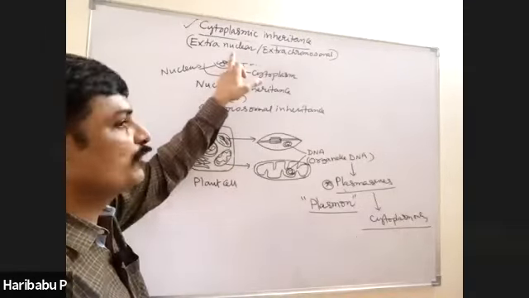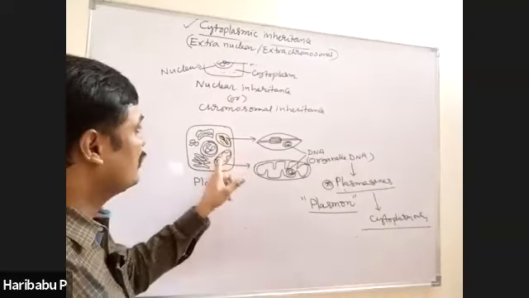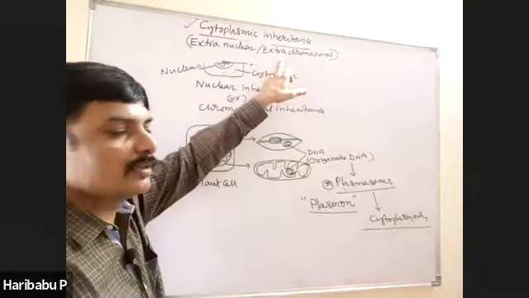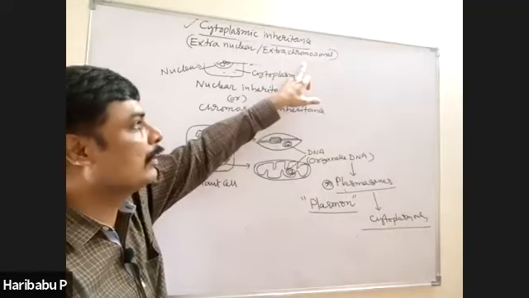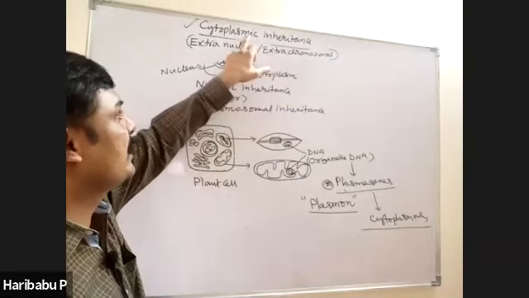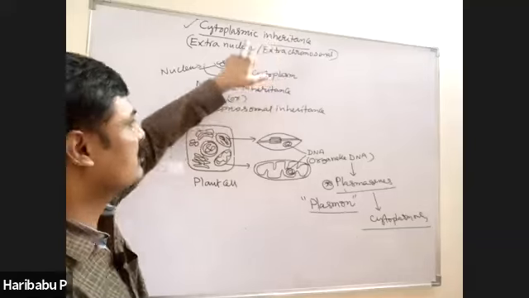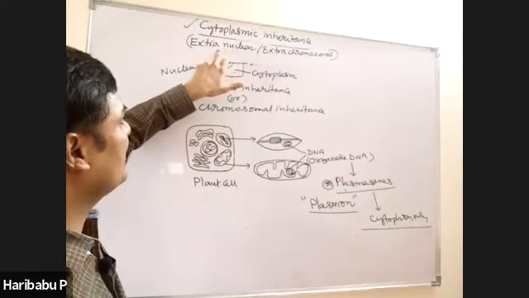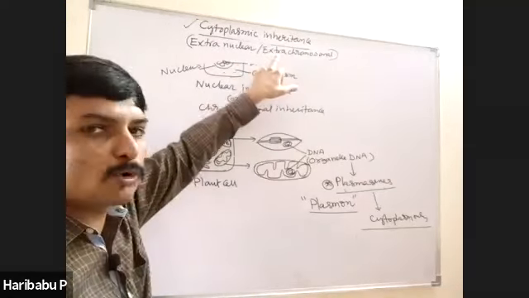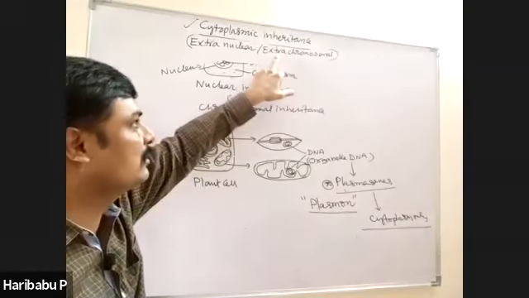Extra chromosomal, because the genes are present other than in the chromosomes. All are the same. Cytoplasmic inheritance is also called extranuclear inheritance, also called extra chromosomal inheritance, right?